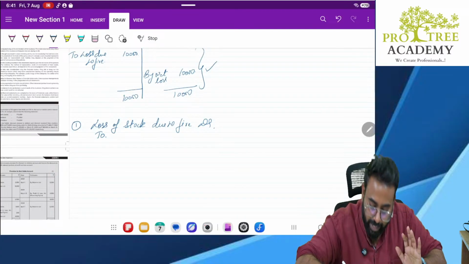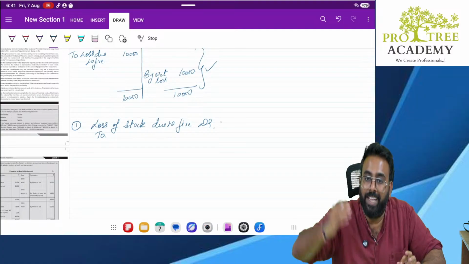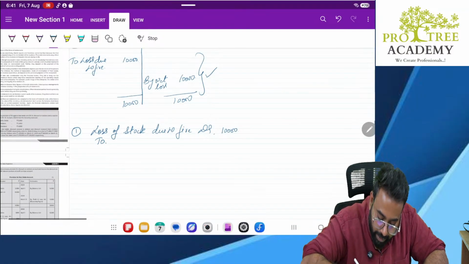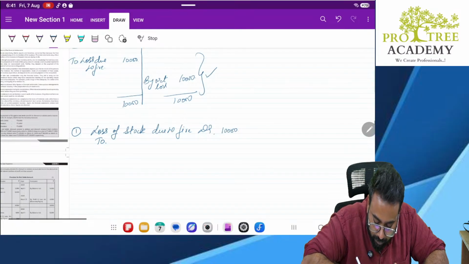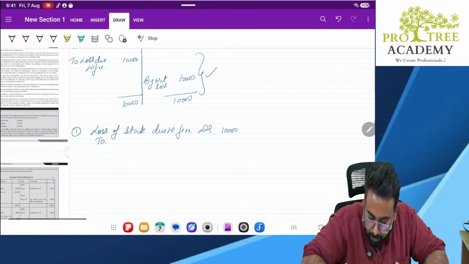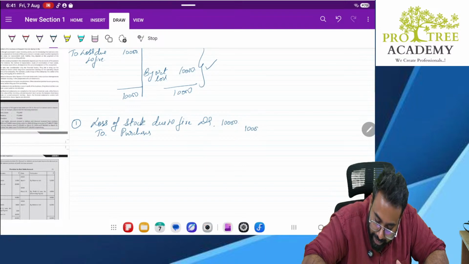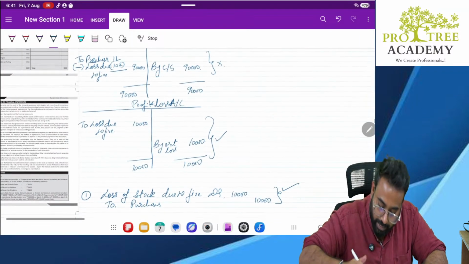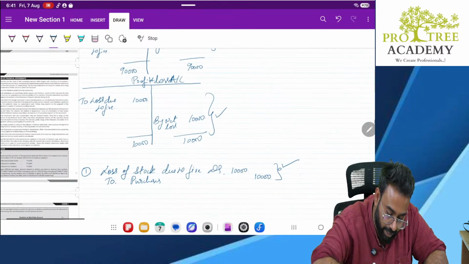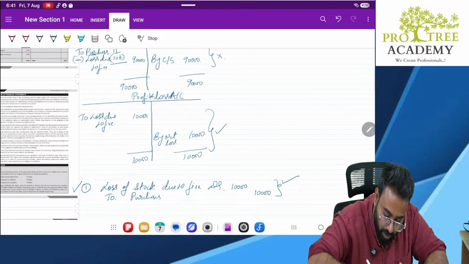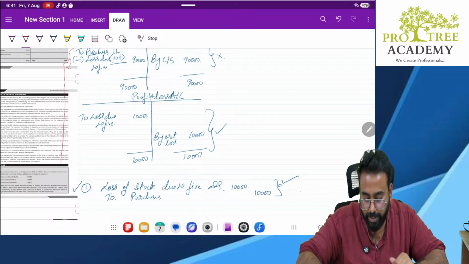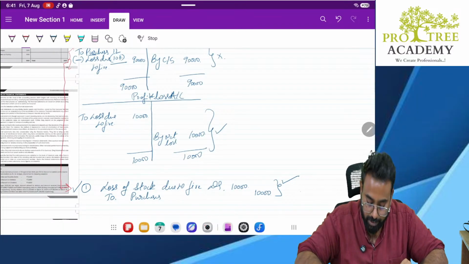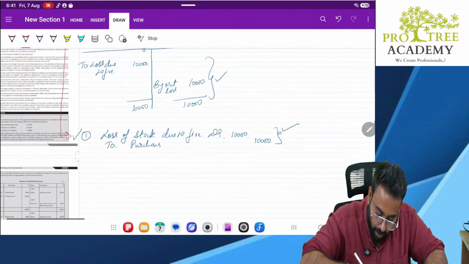Now, where do we want to take this out from? This amount of 10,000 should come from where? This 10,000 is coming out of purchases. So, we will hit purchases. This entry makes you reduce 10,000 from the purchases. This is the journal entry which will connect you here. This adjustment is connected to this journal entry. If you pass this journal entry, automatically you will reduce the loss from the purchases. Clear? Done.